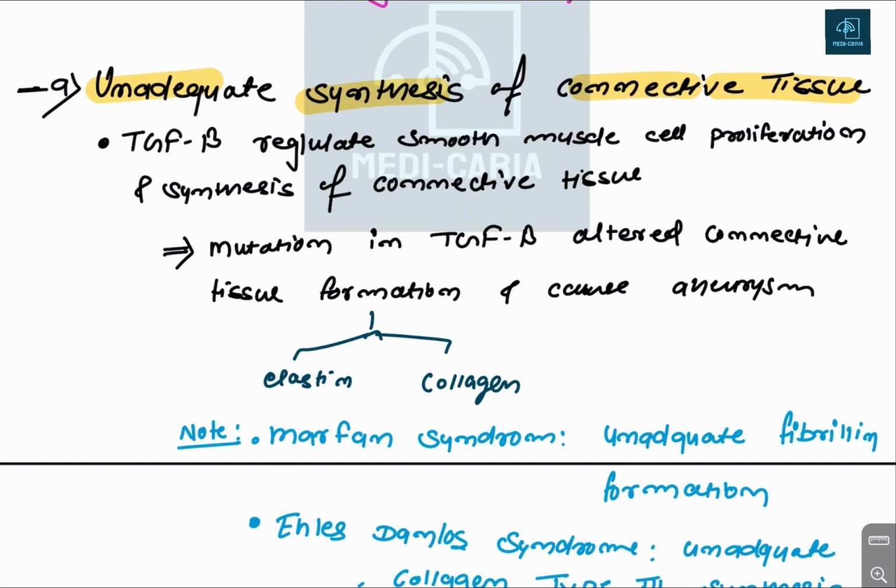These are the main components of the arterial wall, which help to maintain the whole shape of the artery. So we will write that there is a transforming growth factor beta gene that regulates smooth muscle cell proliferation and synthesis of the connective tissue.